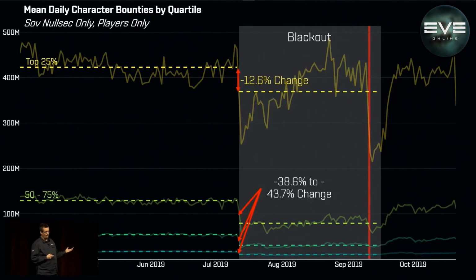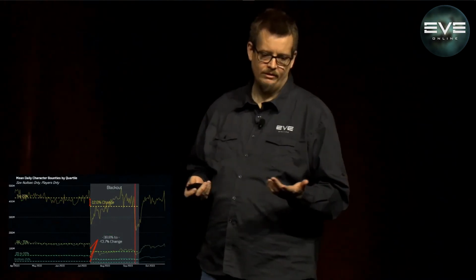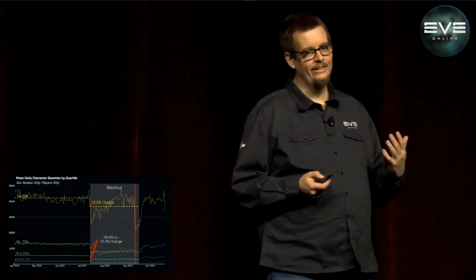But what confirmed our earlier findings is exactly what the change was when we look at the decrease in the amount of average ISK these people are making. If we look at the top 25%, the most successful PvEers out there, Blackout only on average affected them by minus 12.6%. And this includes the period when the Sino changes came in, before the capital NPC ratting sort of spiked back up. But we look at those least successful 3 quartiles, and it's anywhere from minus 36 to minus 43%. It's pretty clear that Blackout didn't affect everyone evenly.